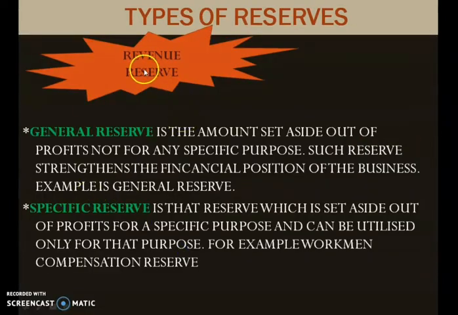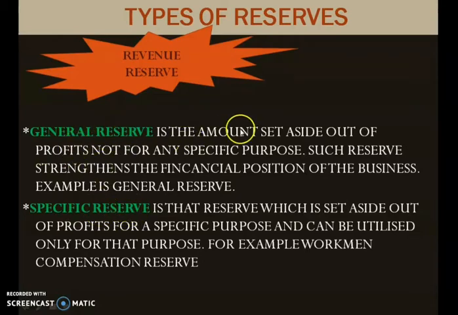Let us see what is revenue reserve first. In revenue reserve itself there are two types, general reserve and specific reserve. See children, a businessman, when he does a business, he is actually producing something. So when he produces something and he sells something, he will get income. So that income is known as revenue. Okay, so when he is doing his business and earning something, from that reserve is created, that is known as revenue reserves. So it can be classified into two, general reserve and specific reserve.